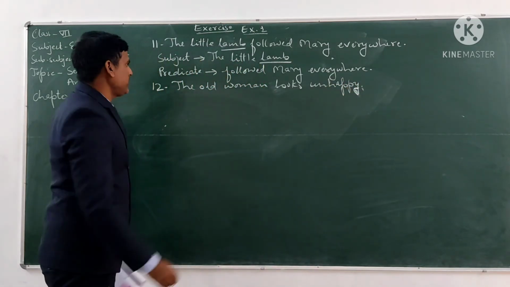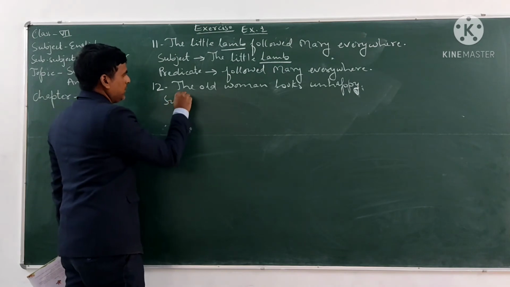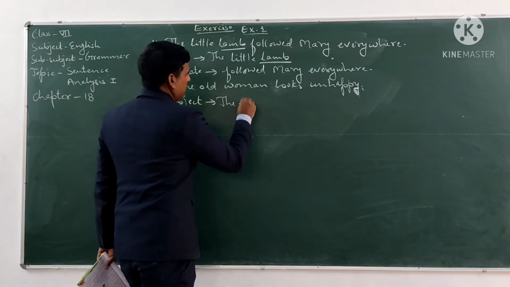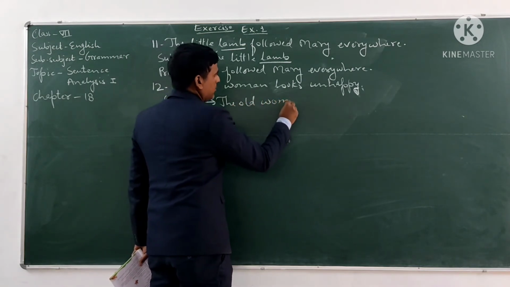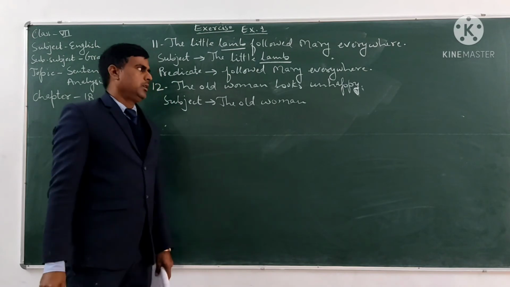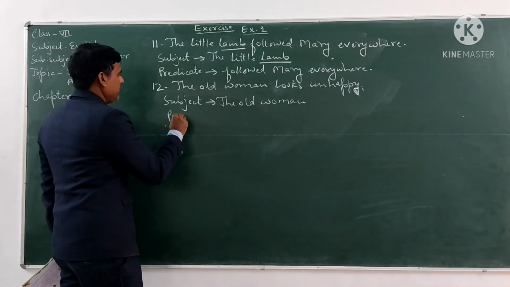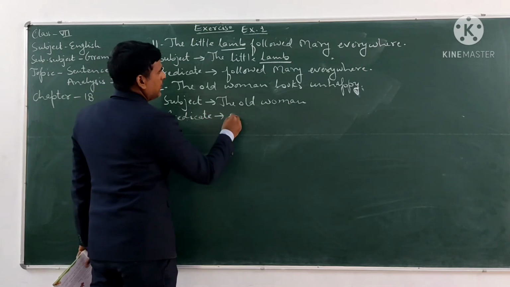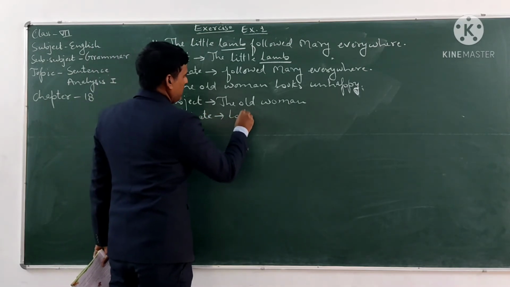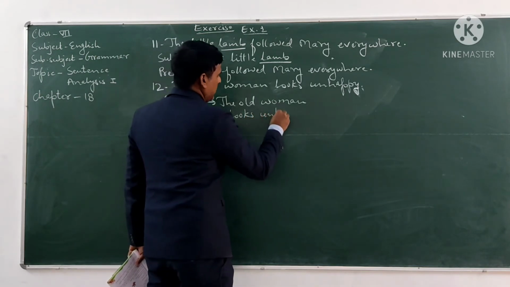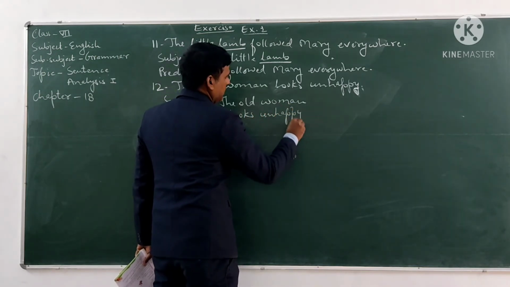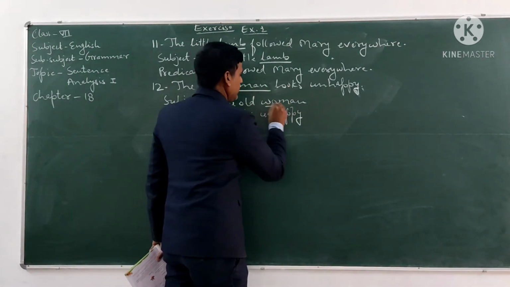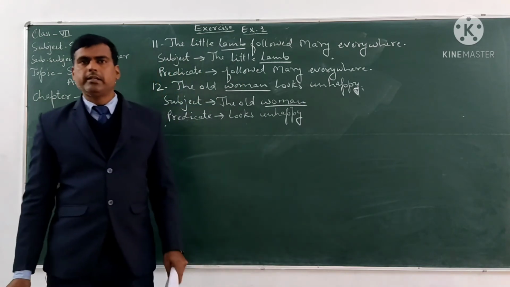In this sentence, the subject is the old woman, and the predicate is looks unhappy, and the subject word in this sentence is woman. Woman is the subject word in this sentence.